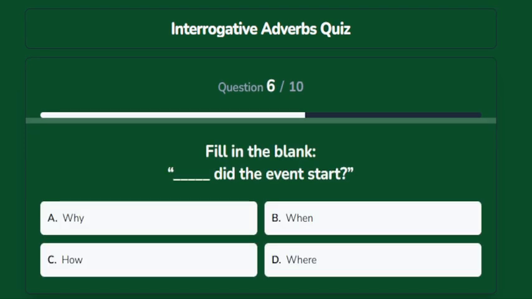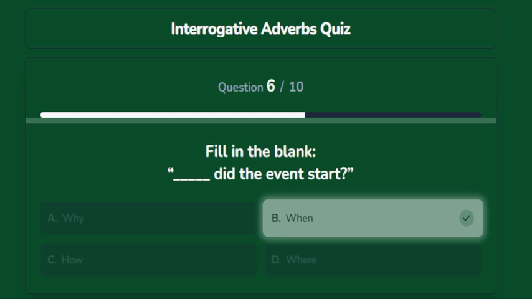Fill in the blank. Blank did the event start? Options are A. Why, B. When, C. How, D. Where. The correct answer is when.